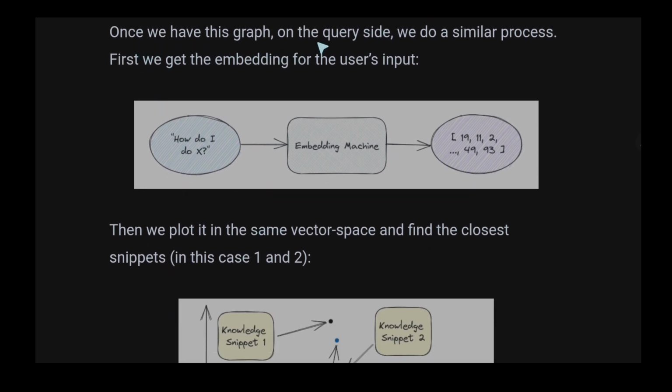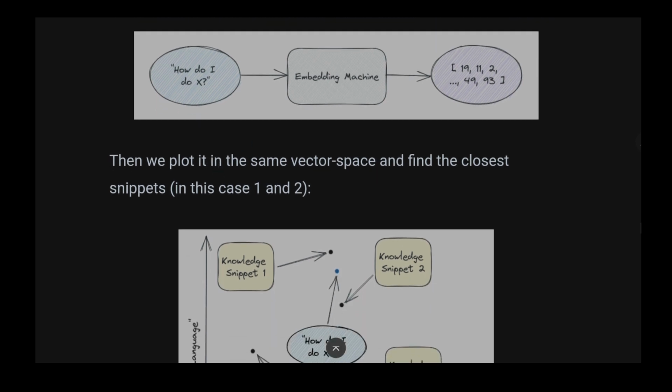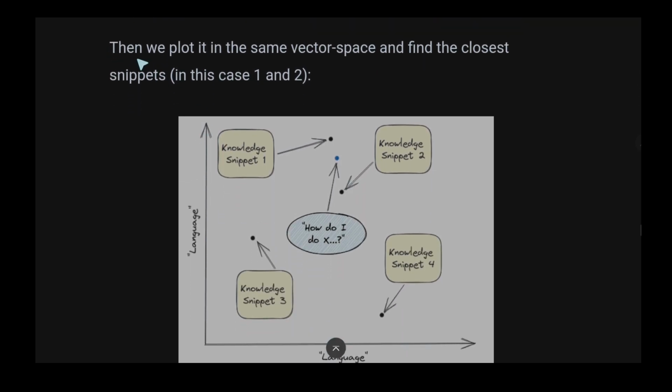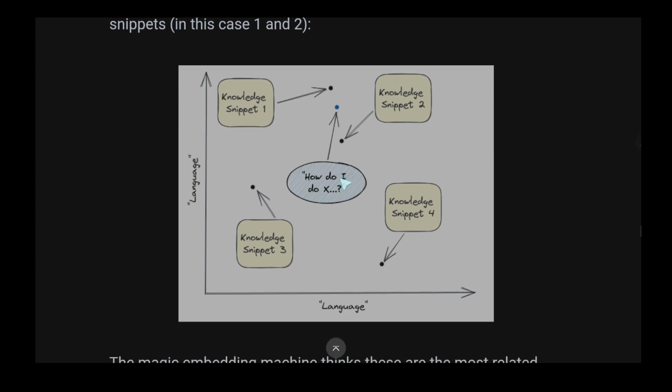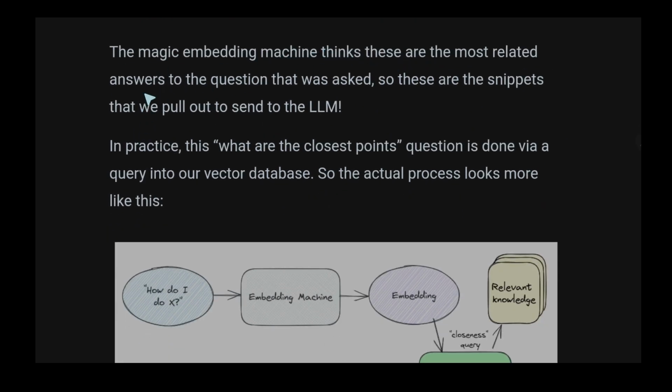Once we have this graph, on the query side we have a similar process. First, we get the embeddings of the user input. This is the embedding of the question, turned into numbers. Then we plot it in the same vector space and find the closest snippets. So we put here the embedding of the question. Now we know that these two snippets are the closest, so let's send only them to OpenAI. The magic embedding machine thinks these are the most related answers to the question that was asked. So these are the snippets that we pull out and send to the LLM.